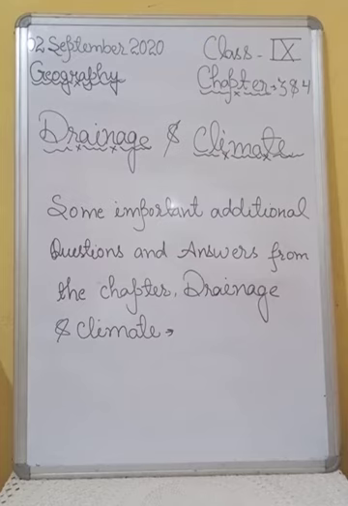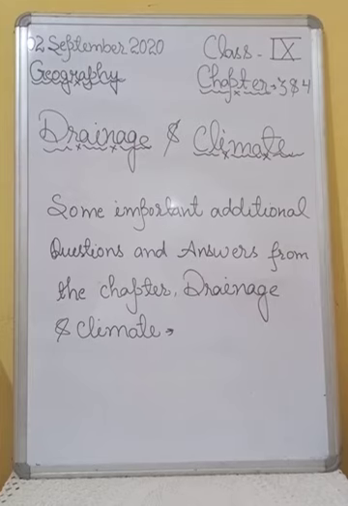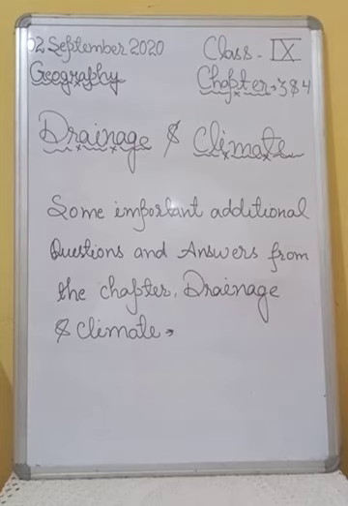After that, question number 33 is, how is Sundarban Delta formed? So answer number 33 is, the waters of two very big rivers, that is the Ganga and the Brahmaputra, flow into the Bay of Bengal, and the delta formed by these rivers is known as Sundarban Delta.